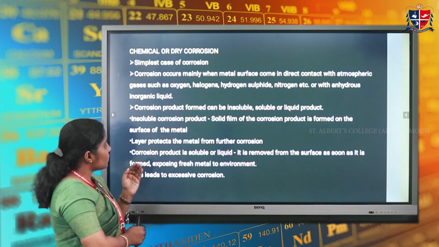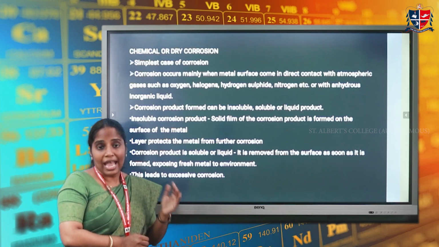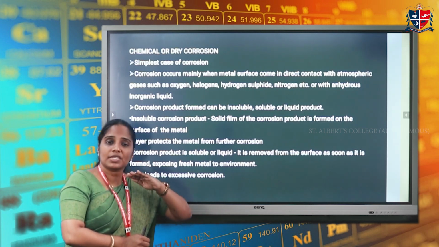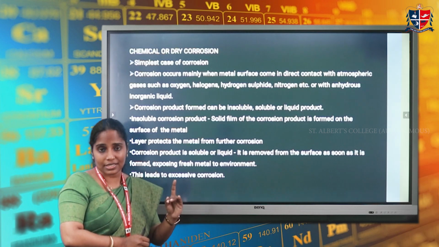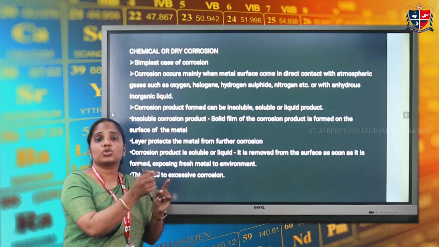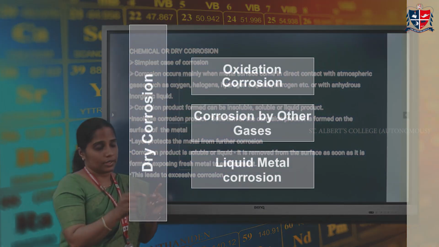Whereas if the corrosion product is soluble or liquid, as soon as the corrosion product is formed, it is removed from the surface of the metal. As a result, a fresh metal surface is always exposed to the corroding environment. This leads to excessive corrosion.